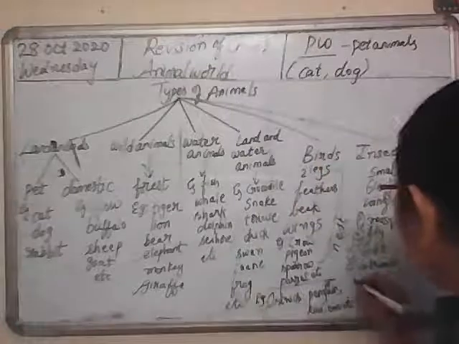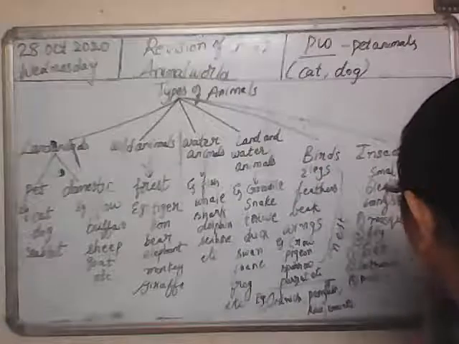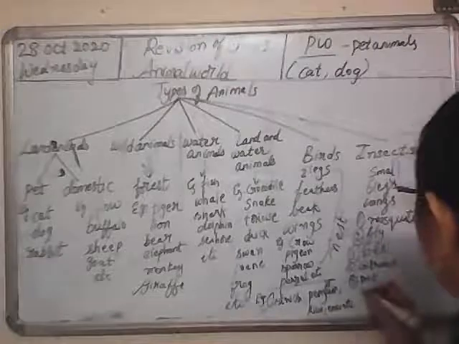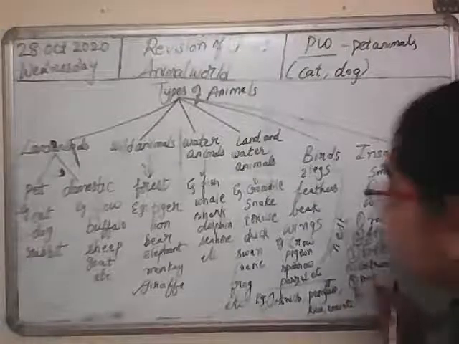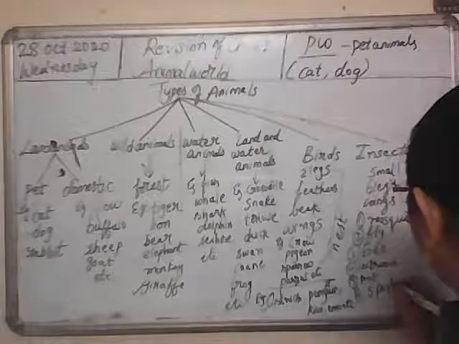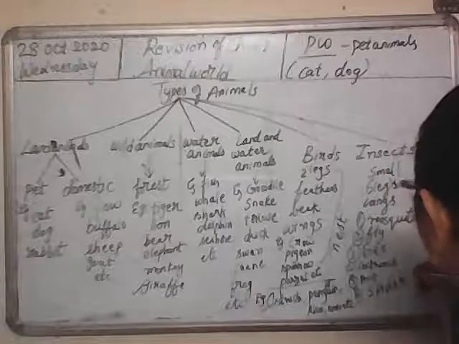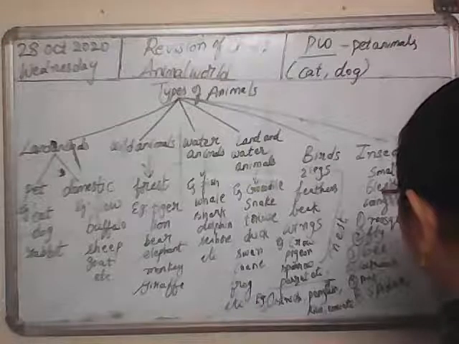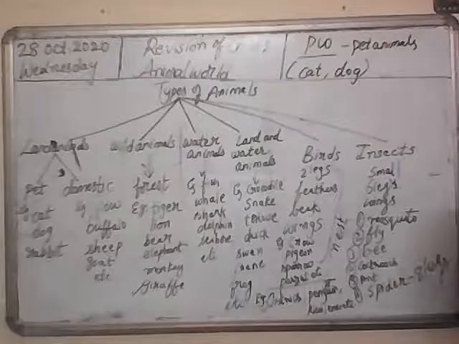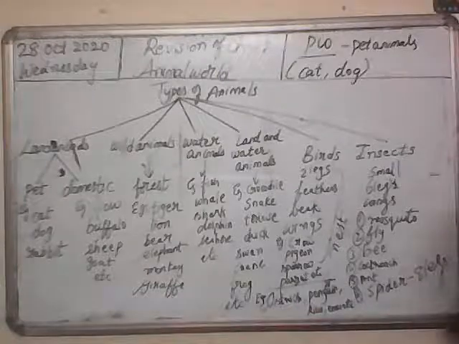And if you see an ant, an ant doesn't have wings. But it is also an insect which has 6 legs. And even a spider cannot fly because a spider doesn't have wings, but it has 8 legs. Spider has 8 legs.